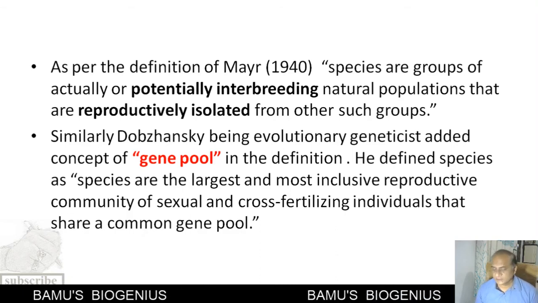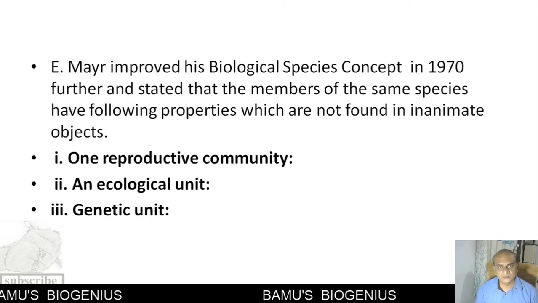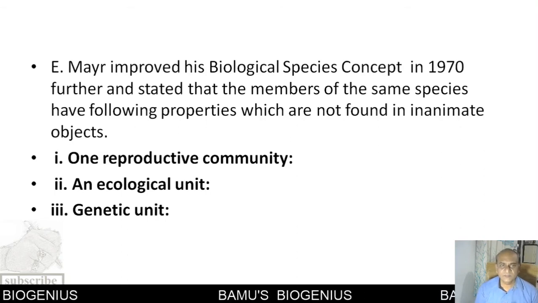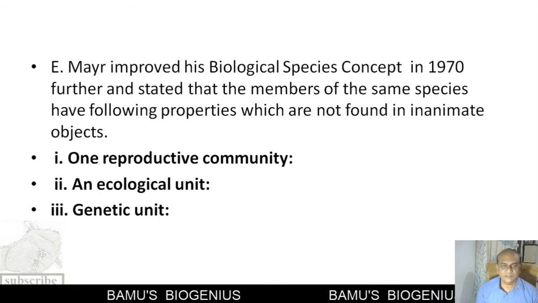Now, see here, in 1970 Mayr again improved this biological species concept, and he stated that the members of the same species should have the following properties.